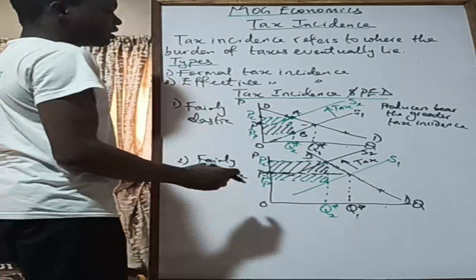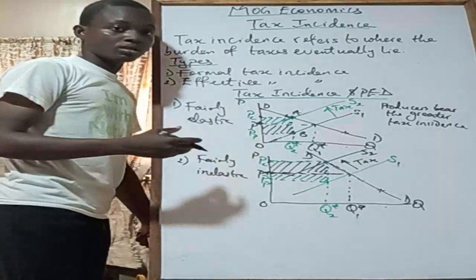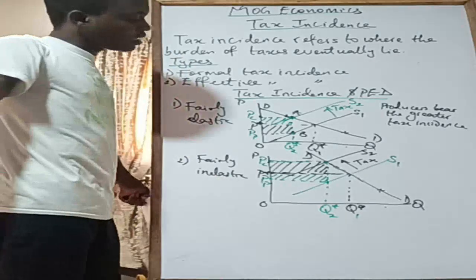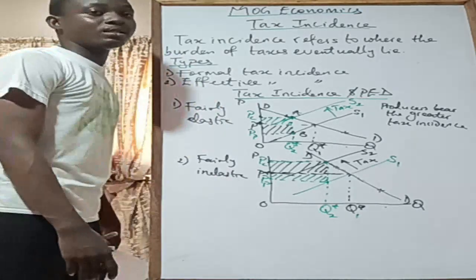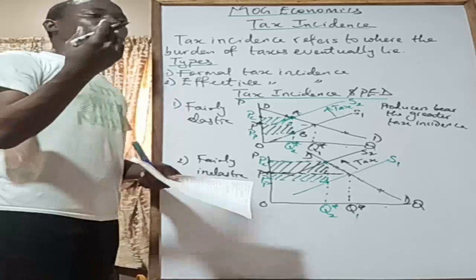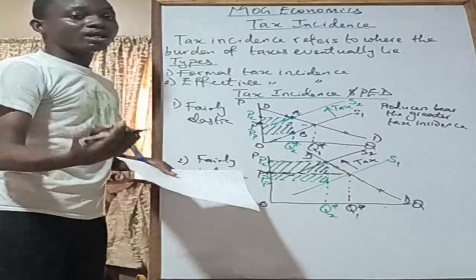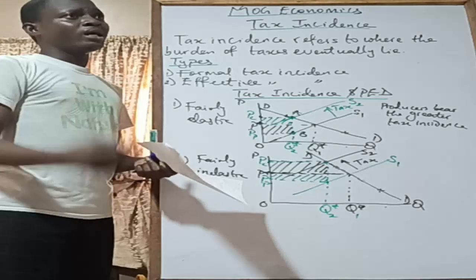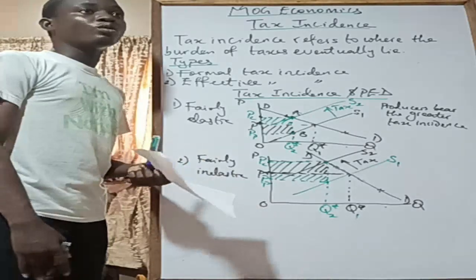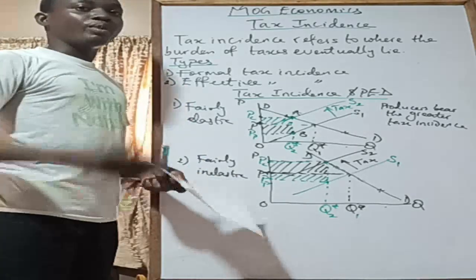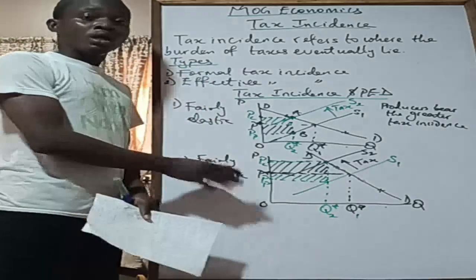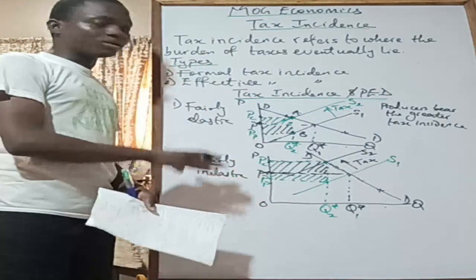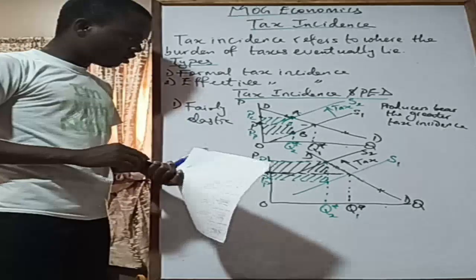So that means this guy is able to push more of the burden to the consumers. And that's actually what happens because you have an inelastic demand. A great increment in price is only causing a smaller reduction in quantity demanded. Which means, of course, people don't really have a choice. So you can push that tax to them and they pay more of it compared to you. The producer also pays a part of it, but it doesn't pay all of it.